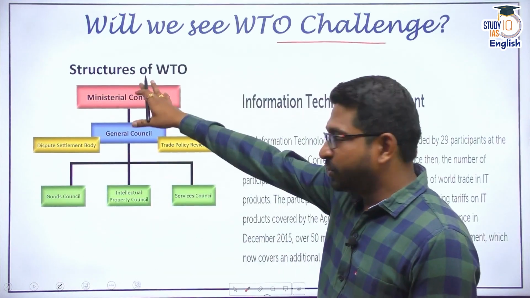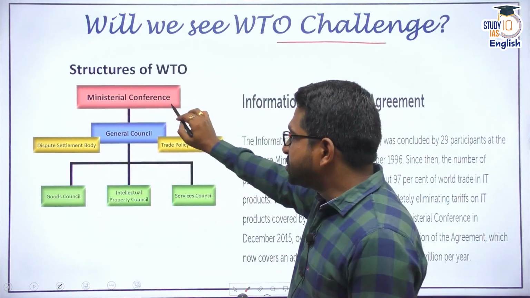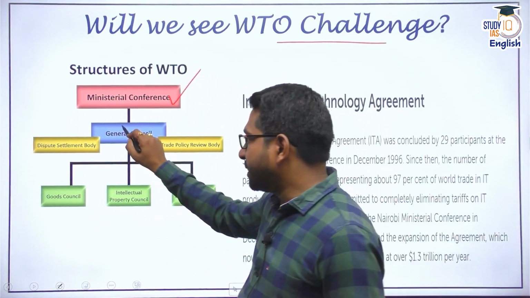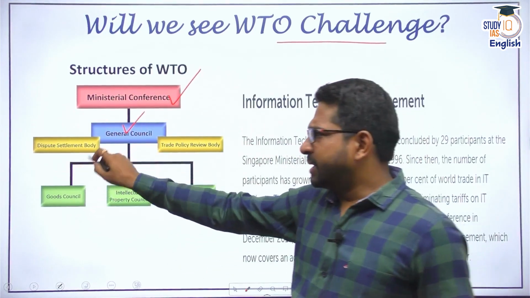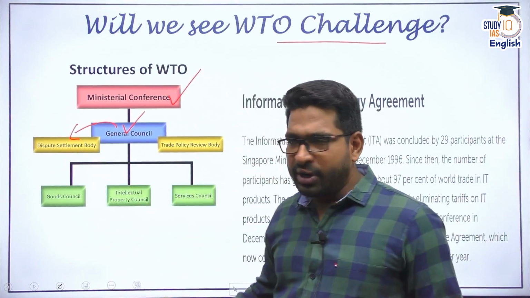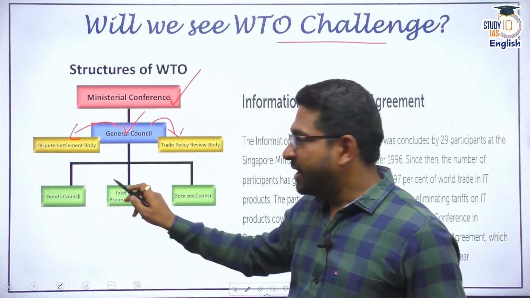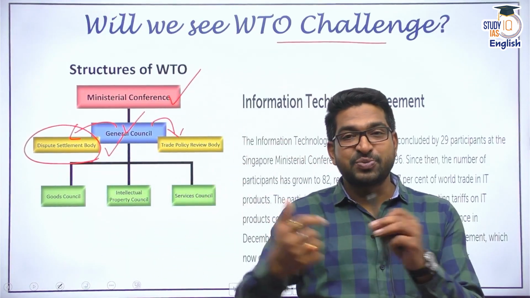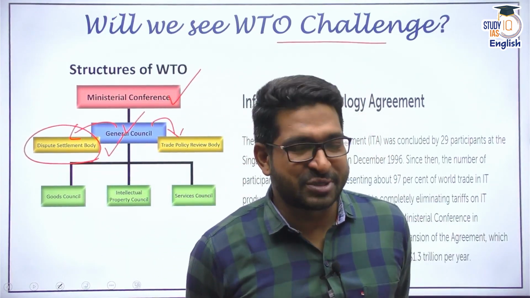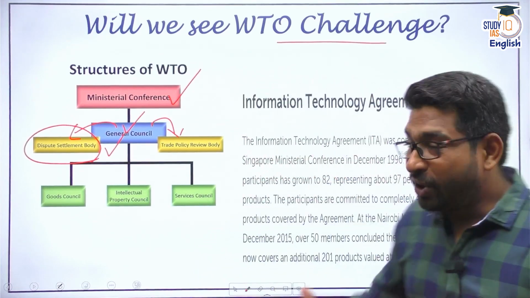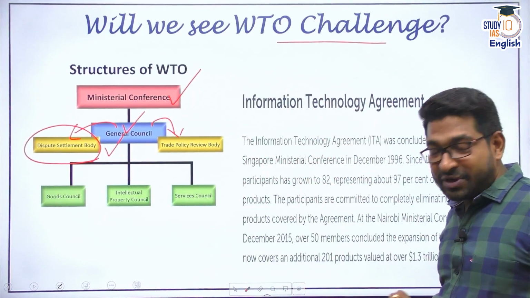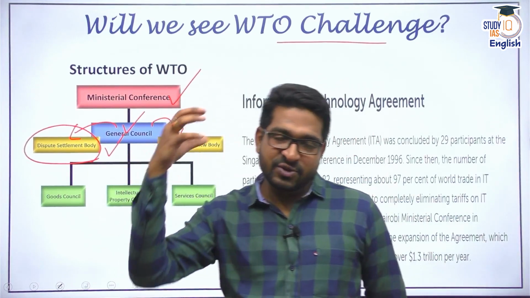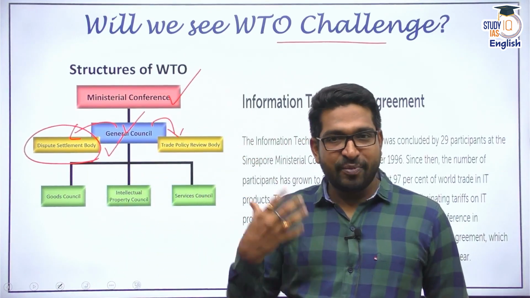Because you do know the WTO structure is something like this, where the ministerial conference is the highest decision-making body. Below that there is the general council. The general council acts as the dispute settlement body and trade policy review body itself. Now this dispute settlement body decides disputes among countries, trade disputes. And India, I told you already, is a member of the Information Technology Agreement, where we have pledged we will be reducing the tariff barriers, and we will be reducing the non-tariff barriers as well. All these things we have pledged.